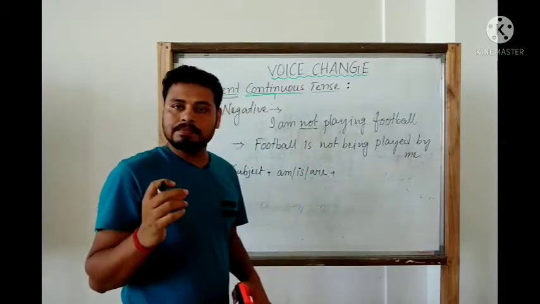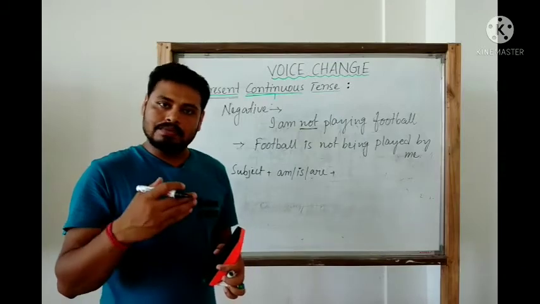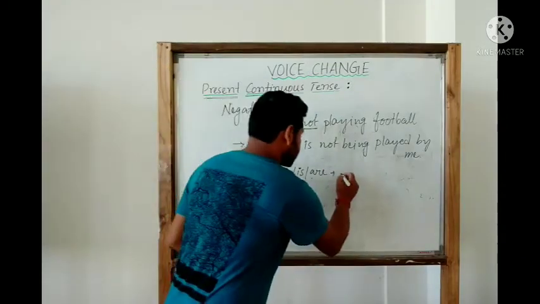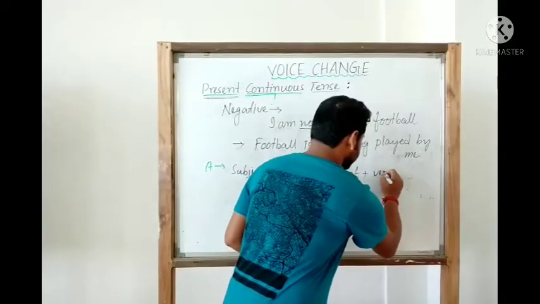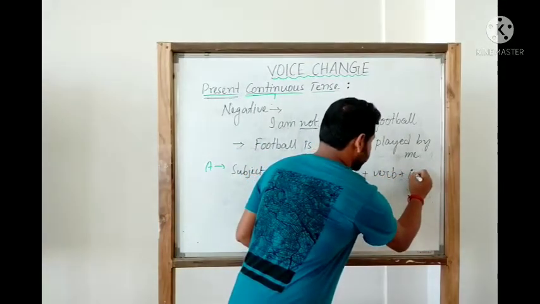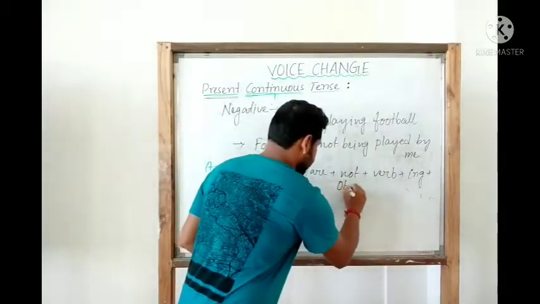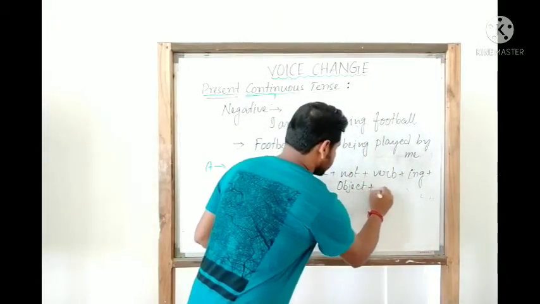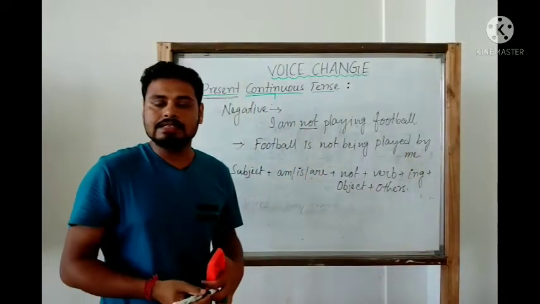Next we have that extra word that differentiates the affirmative from the negative, so it's "not", then we have the verb plus ing plus the object, then we can put other things if they are there in the sentence.